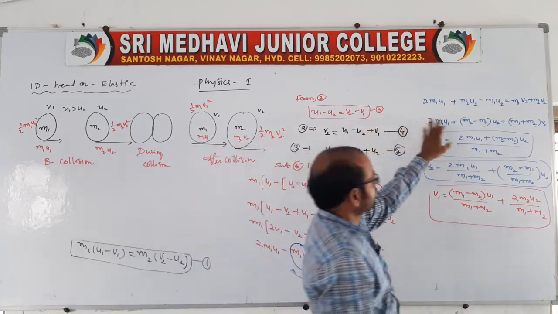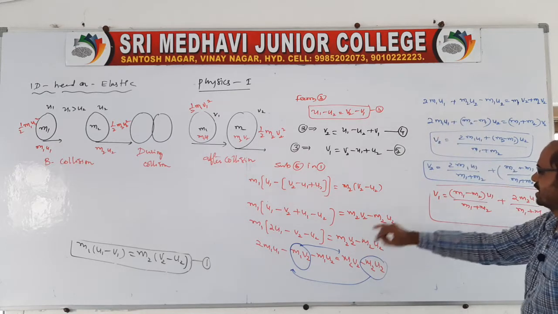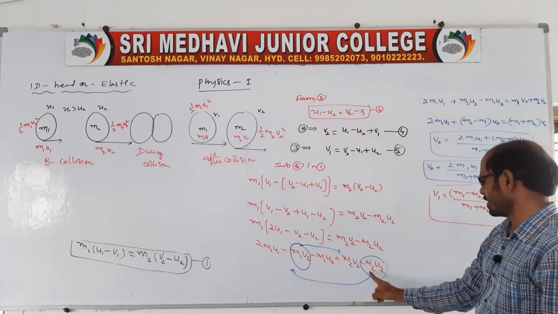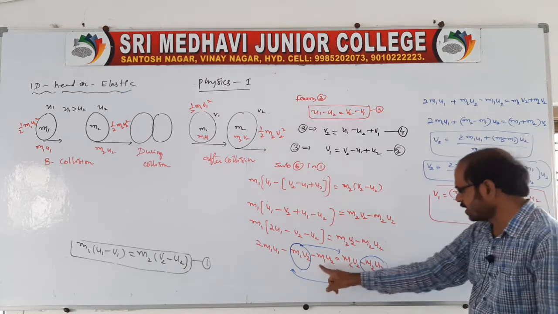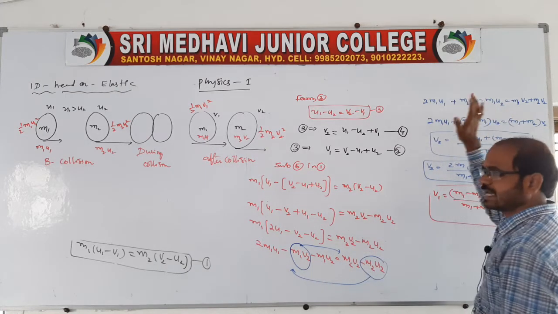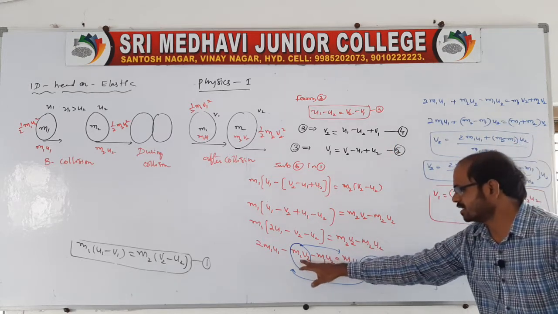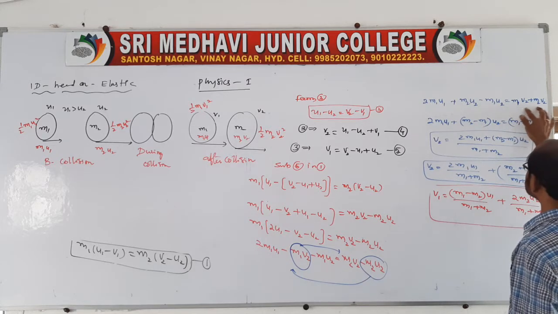After taking that, here we are getting v2 is equal to, because from this expression we are writing 2m1 u1, right? But here minus m2 u2 is there, no? You take towards the left side, it becomes plus, and here another minus m1 u2 is there as it is. You write minus m1 u2 as it is. Clear? After that, here minus m1 v2 is there, you take towards the right side, minus minus becomes a plus.